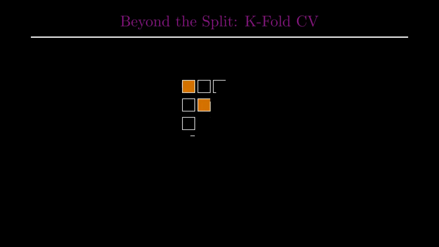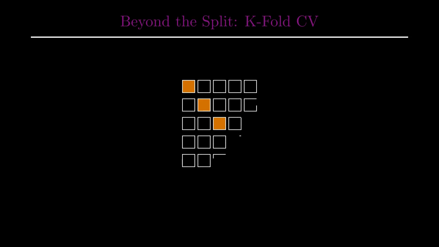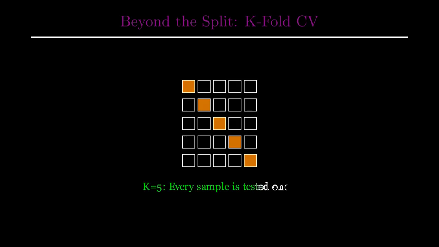When data is scarce, a simple split might not be enough. This is where k-fold cross-validation comes in. Instead of one split, we divide the data into k groups. We train the model k times, each time using a different group as the test set, and the rest is training. This ensures that every single data point gets to be part of the exam at least once. It's like having multiple independent reviewers for a scientific paper, ensuring the most robust results possible.